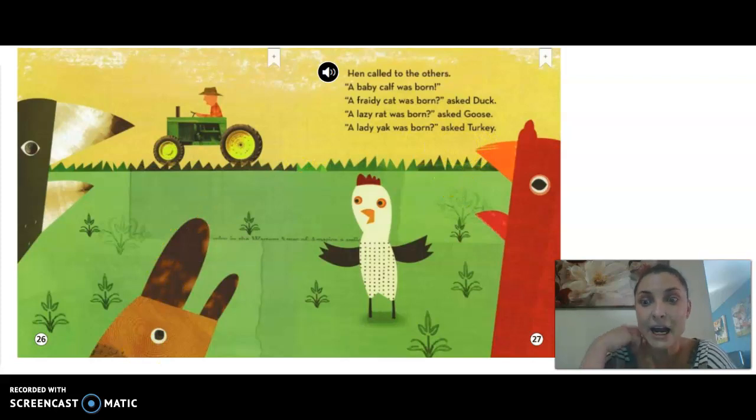Thinking about the details in the story. So, can we tell that the animals are listening to Hen? No, they're not. And some of the details in the story is that Hen says a baby calf was born, and then all the other animals repeat her incorrectly. They say the wrong thing. So we know that they are not listening to her.